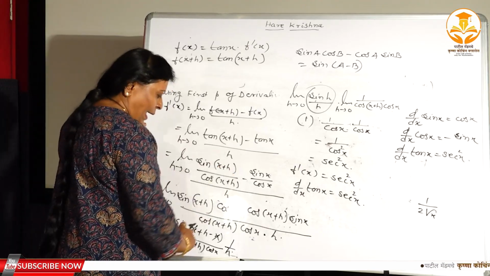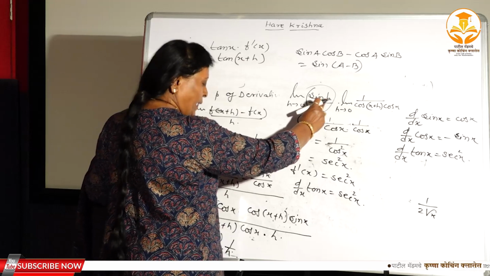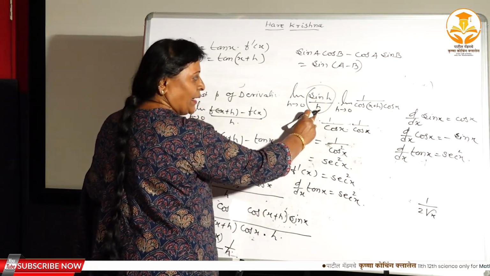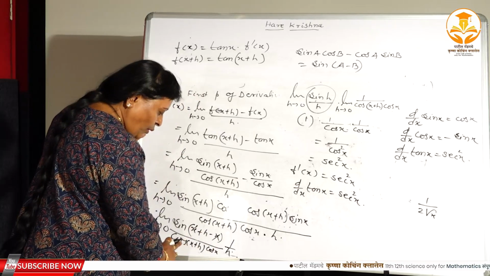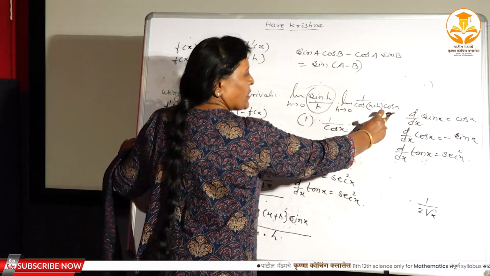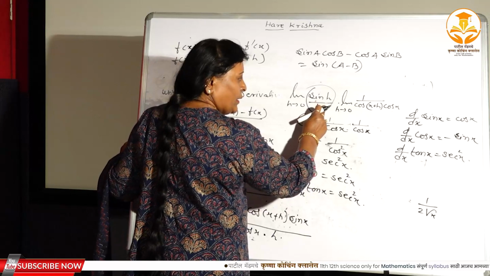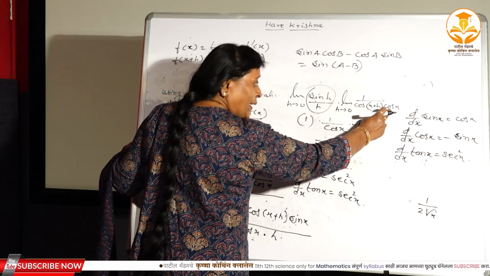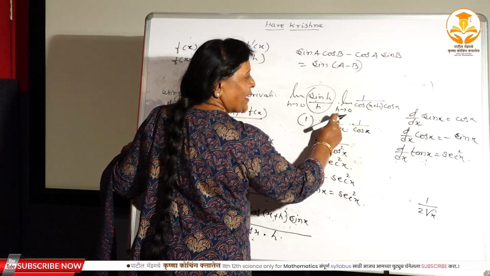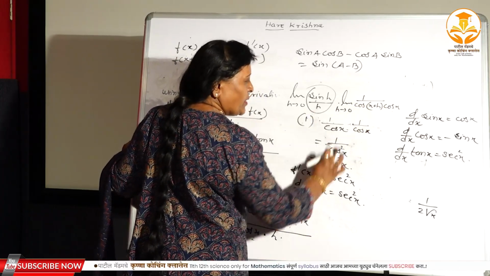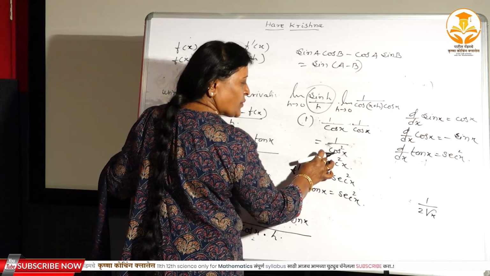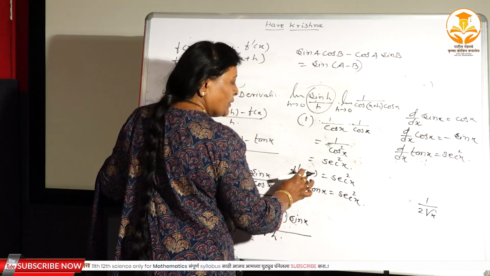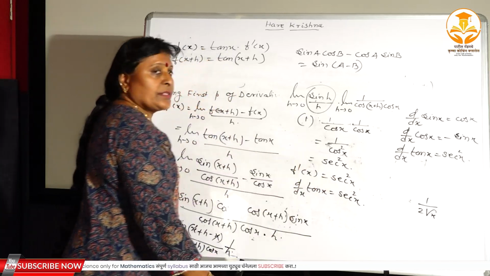Again, x gets cancelled, here you have got sin h, and below this sin h, this h gets adjusted. Here we adjusted h. After that 1, cos x plus h and cos x remain as they are. Here the limit is 1. Here if we put 0, we get cos x, which is independent of h, considered as a constant, and the limit of a constant is the constant. So here we get 1 by cos square x, and 1 by cos square x is sec square x. Therefore, here you have got the derivative of tan x that is equal to sec square x.